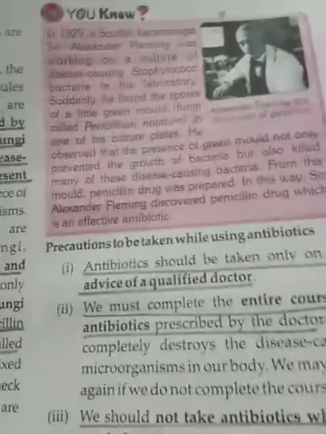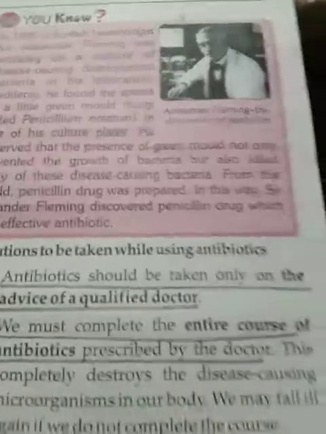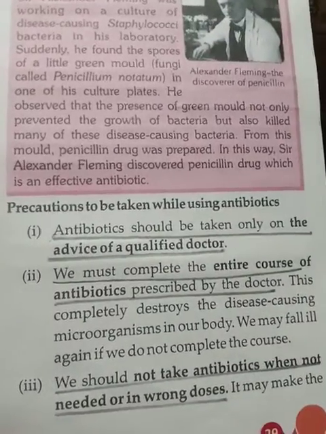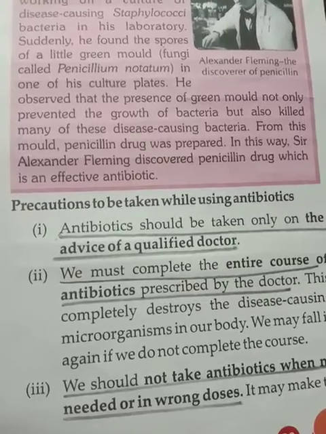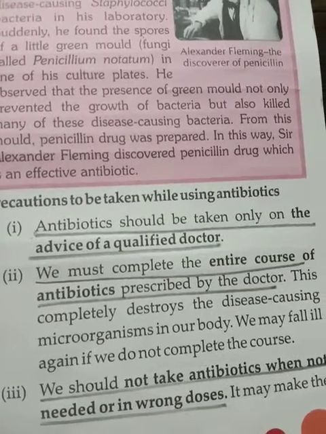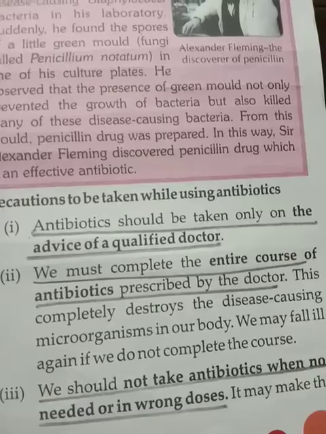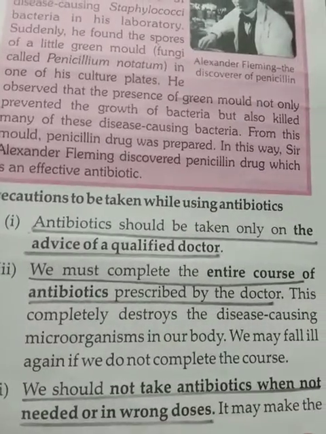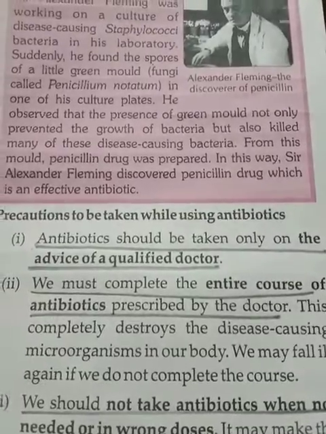Now, what are the precautions that we must take while using antibiotics? Antibiotics should be taken only on the advice of a qualified doctor, and we must complete the entire course of antibiotics, and we should not take antibiotics when not needed or in wrong dose, because it may kill our useful bacteria.